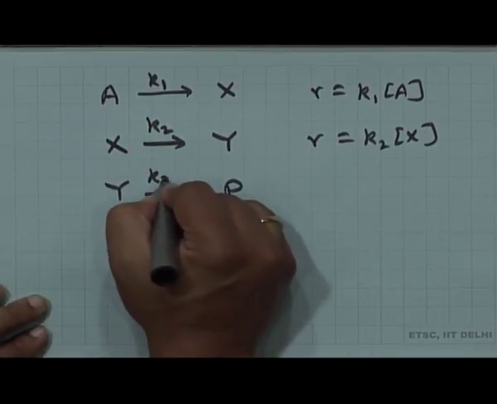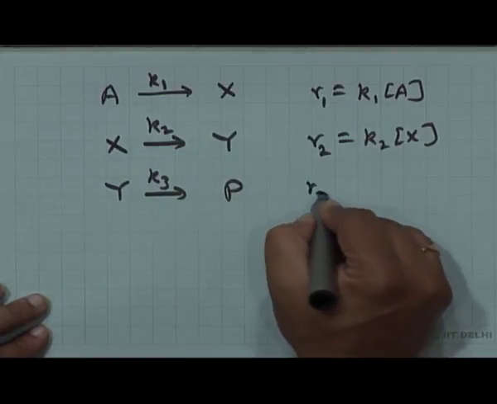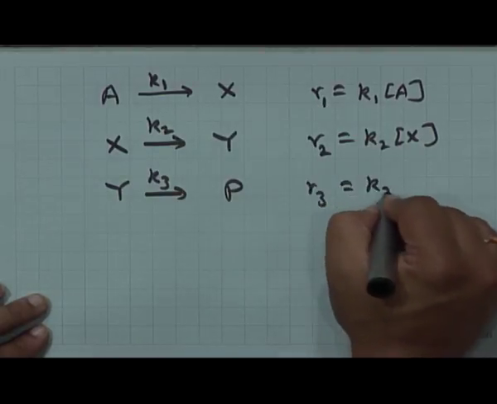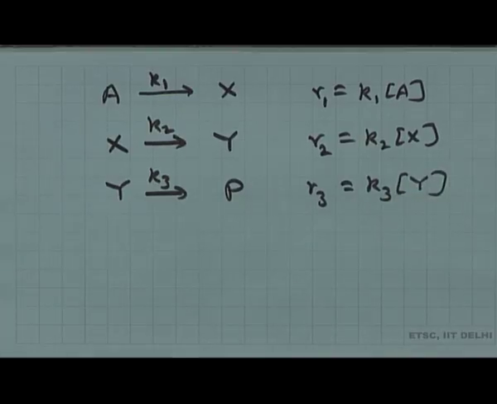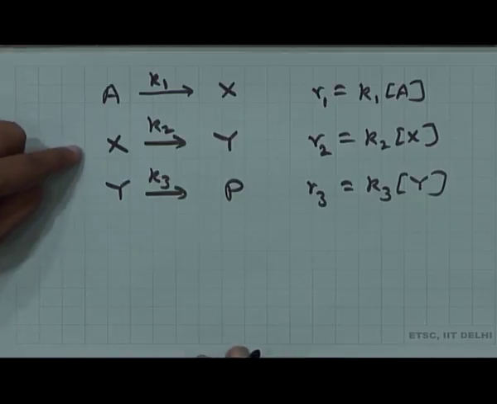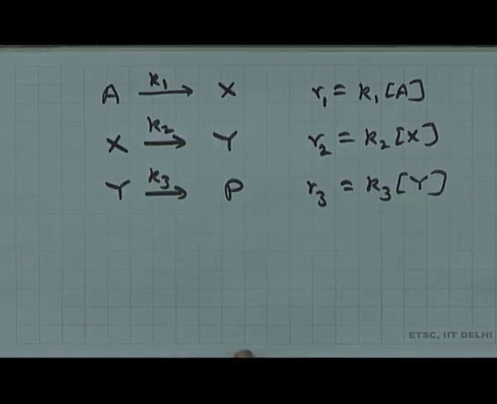This is K3. So if this is R1, this is R2, this is R3, we say R3 is K3 times the concentration of Y. Each of these steps is an elementary reaction.